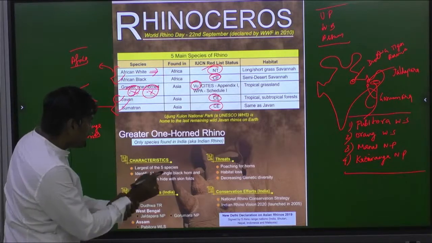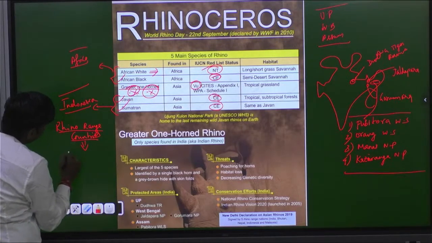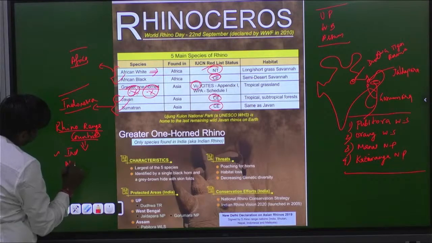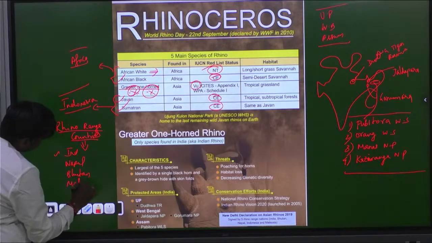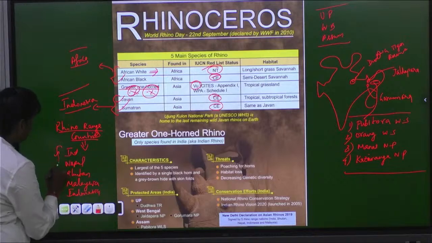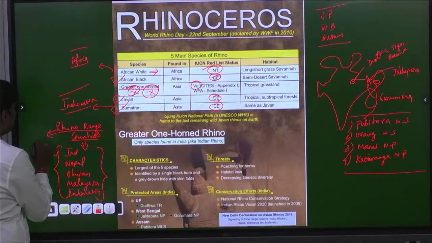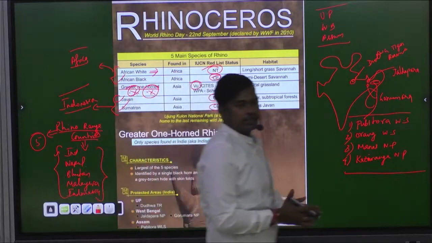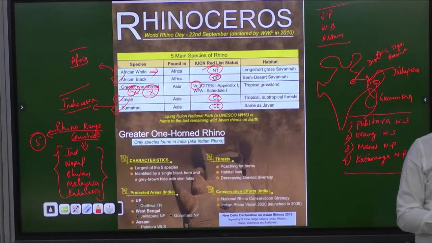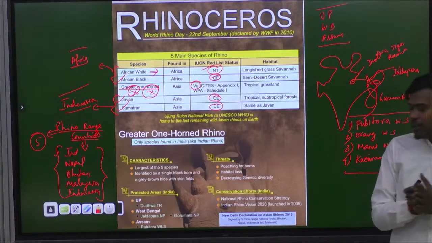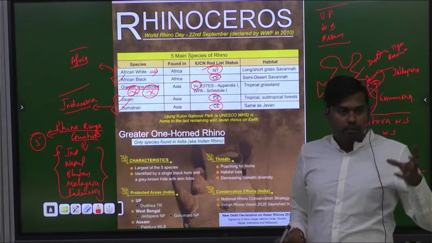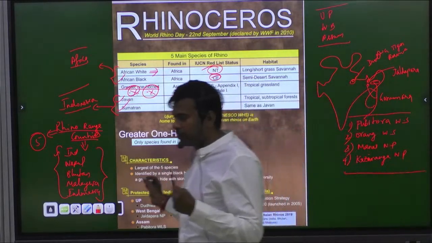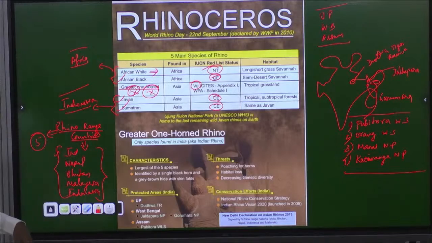So, rhino range countries include a total of 5 countries, that is India, Nepal, Bhutan, Malaysia, then Indonesia. Very, very important, write it. So they are 5 countries, rhino range countries. Rhinos are present in these 5 countries, and also in parts of Africa, which we have discussed, African white and African black. But when we say rhino range countries, they have formed a group which includes only 5 major countries.